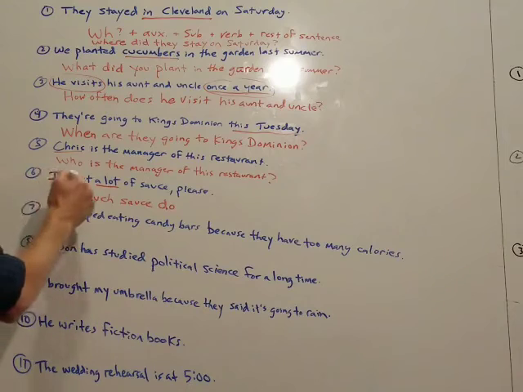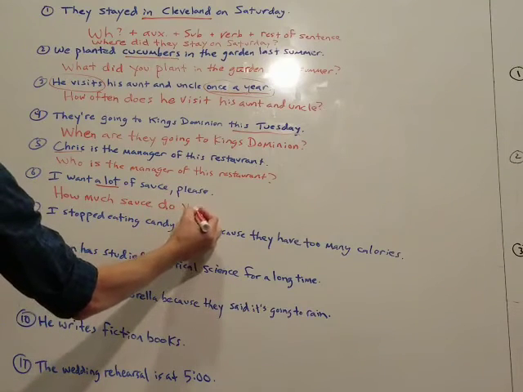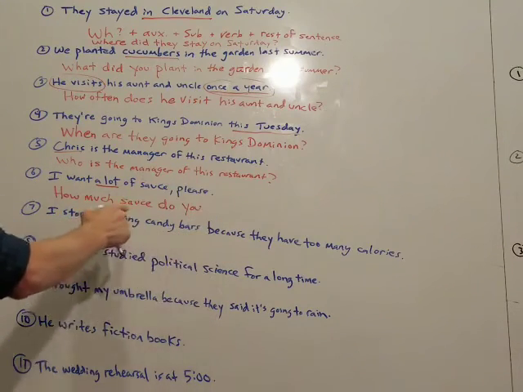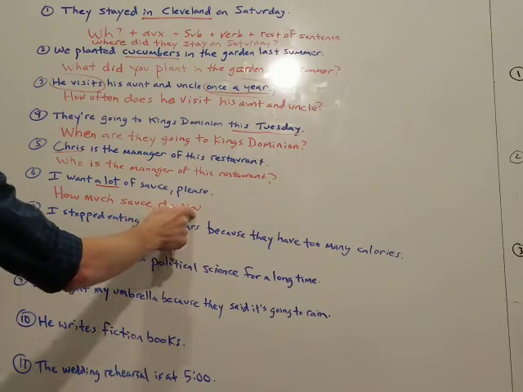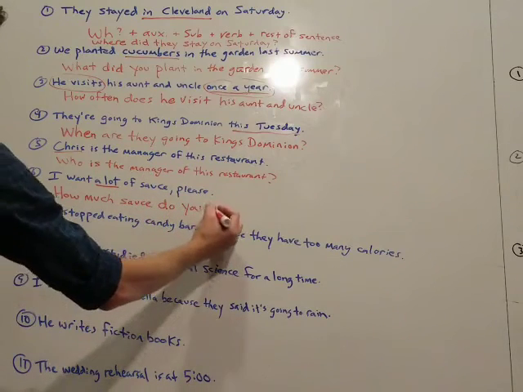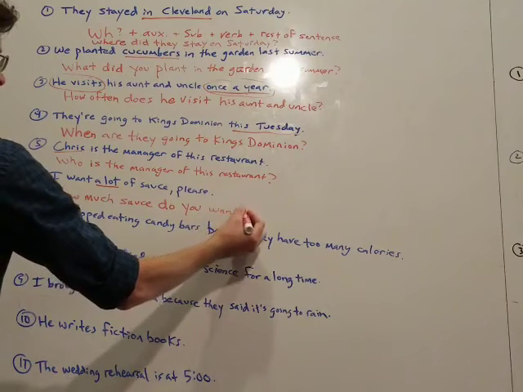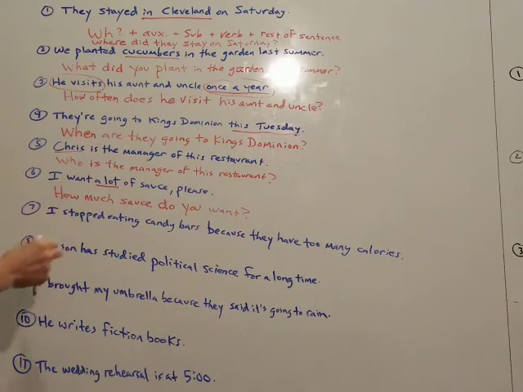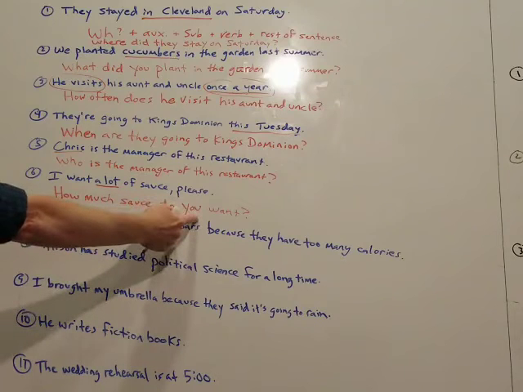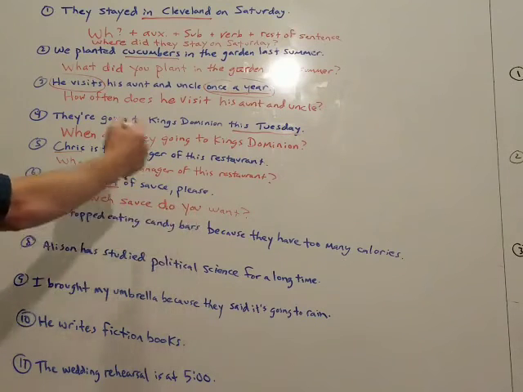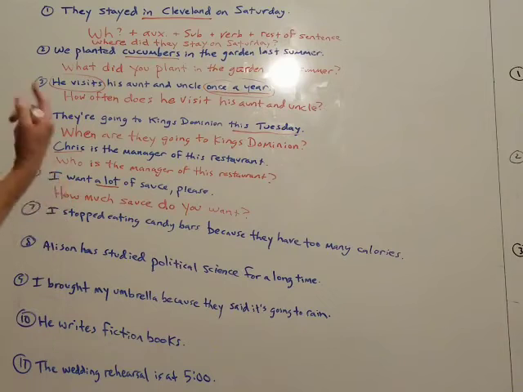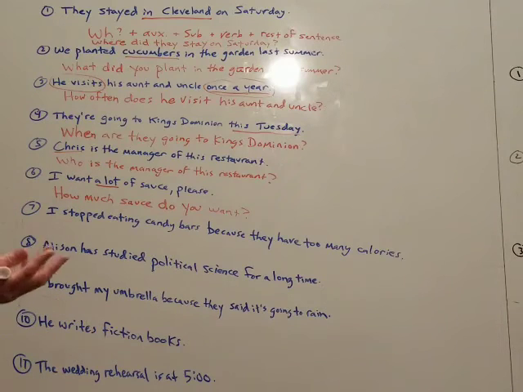You change the subject here to you. We'll review that at the end. So how much sauce? Do, subject you, main verb want. Okay. So you just have to think about that. If the question is how much sauce do you want? Then the answer is going to be I want a lot of sauce, or it could be we want a lot of sauce.